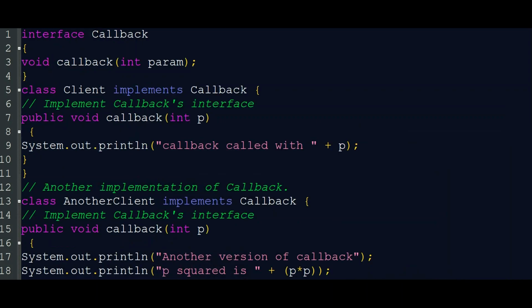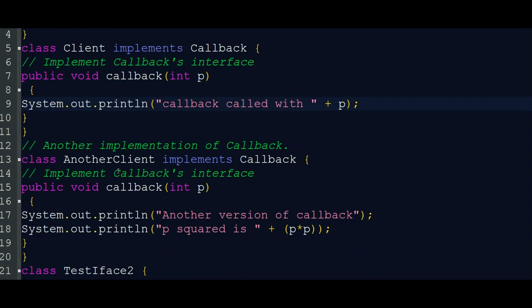Now we'll go to another example, an example from the Complete Reference book. Interface Callback. In this interface, void callback has one parameter; only the declaration is inside the interface. The Client class implements Callback. In this, the callback method accepts one value and prints that value itself.